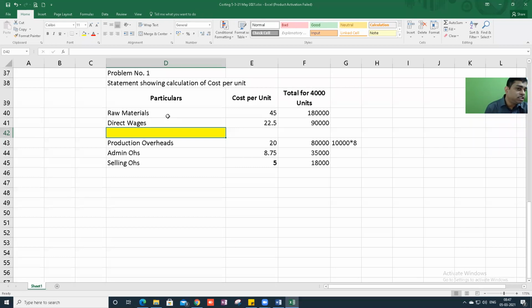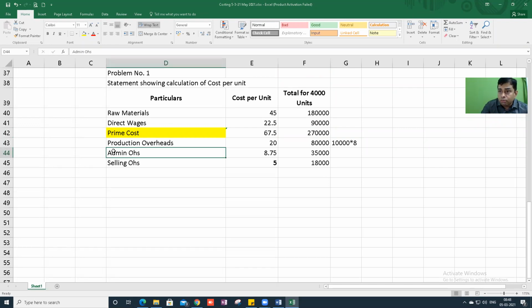Everybody is saying prime cost. This is cheating. I have not told you. How do you know? Yes, your answer is right. So tell me, what is prime cost per unit? 67.5, 2,70,000, correct?